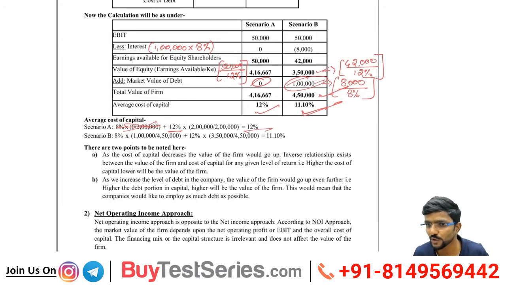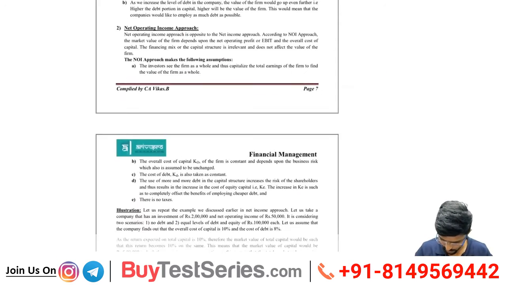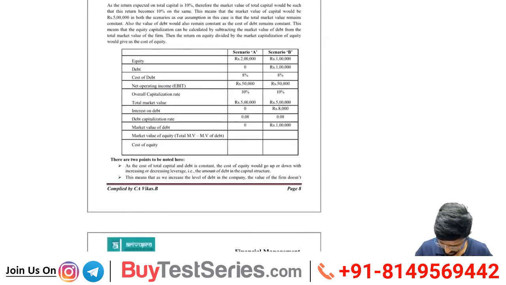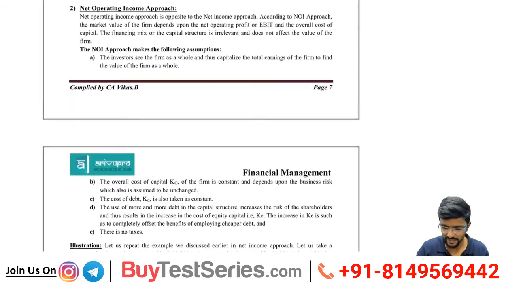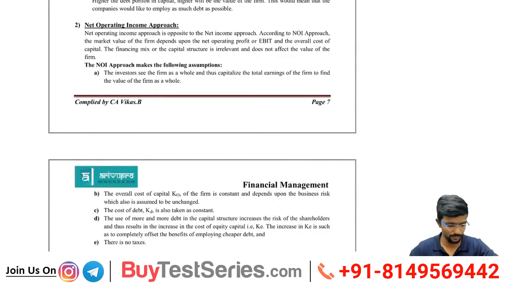Positive relationship. Simple. This is what we have concluded in this approach. What is the name of this approach? Net income approach. Okay, so we'll take a break now. We'll continue after the break. Or else we will finish one more approach, because these two are interrelated. Better we finish this and take a break at approximately 6:30.